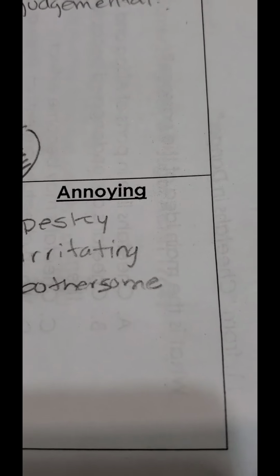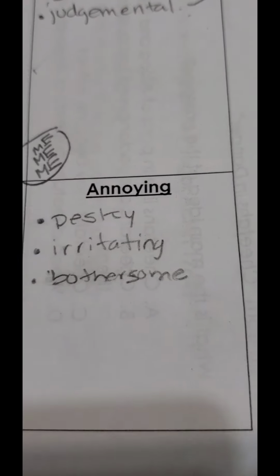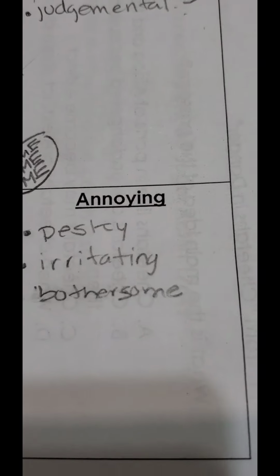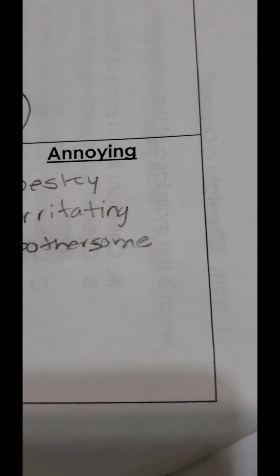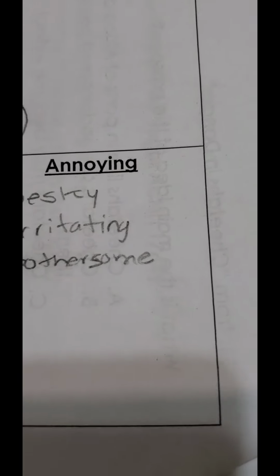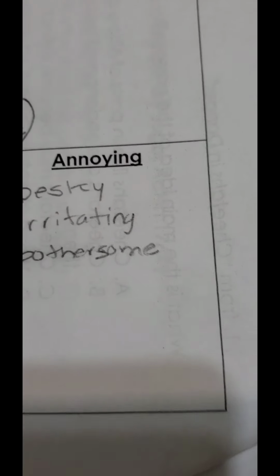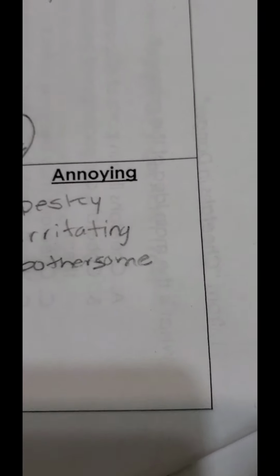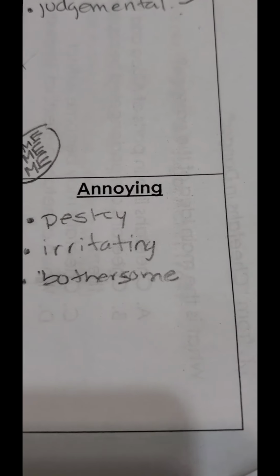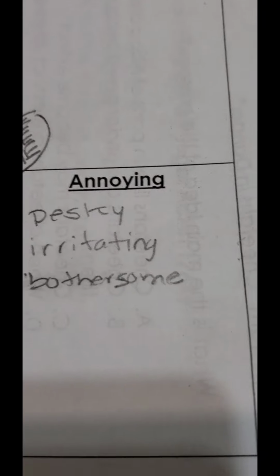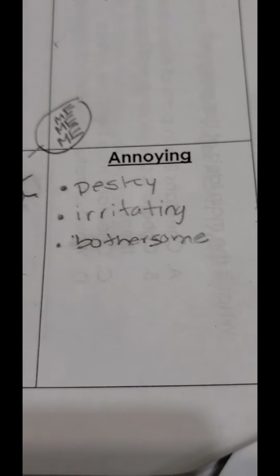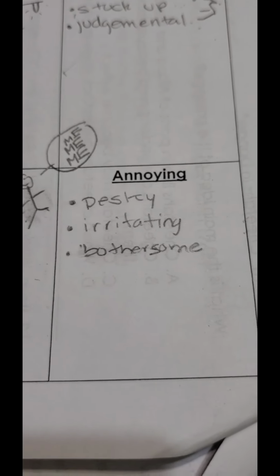So again, this is a trait if it's someone that constantly does it, so does it for a long period of time. Annoying is where, for example, they're constantly asking you for things, or they don't stop asking you for the same thing over and over again. They're constantly bothering you. So when you think about annoying, like they're always asking you for things. For this one, we're just going to leave it blank. Just think about annoying for a long period of time, someone that is, again, bothering you. That's the best way to describe annoying. So go ahead and hit pause, write these down, and then let's close up.